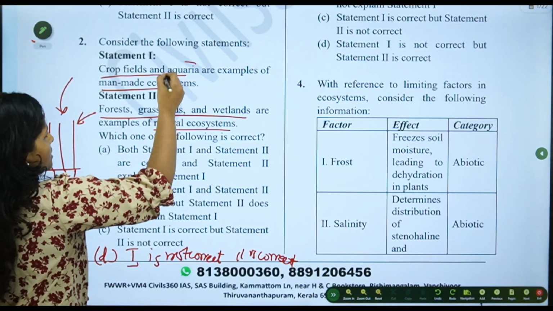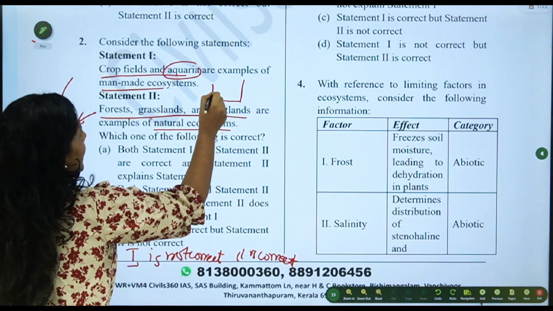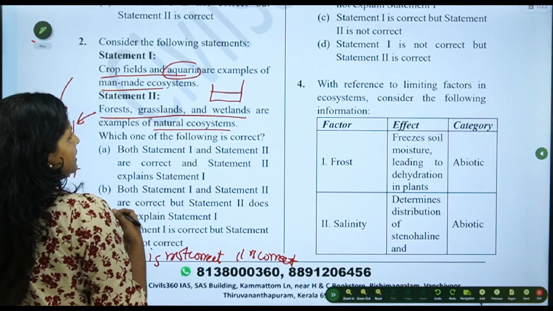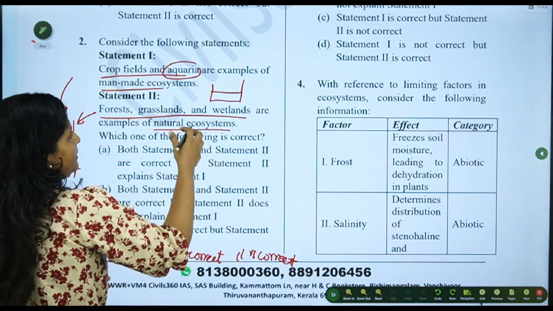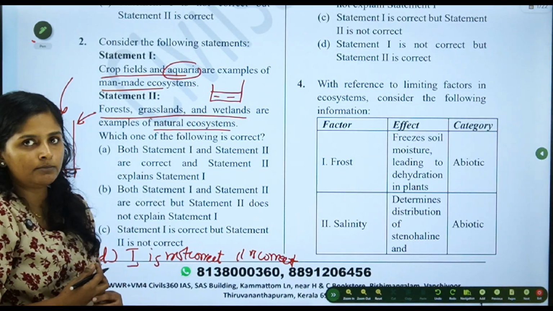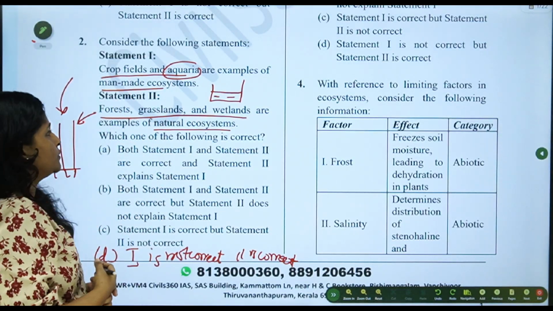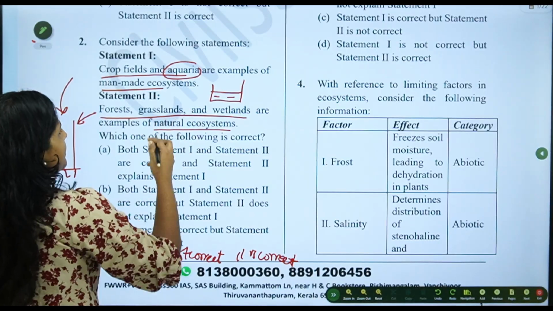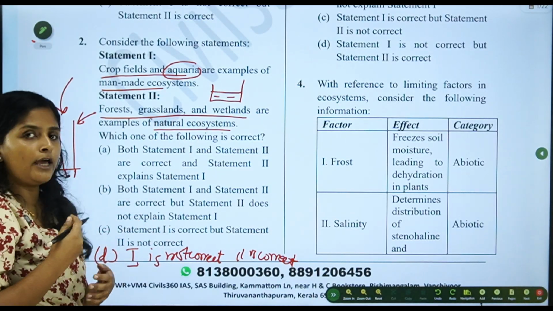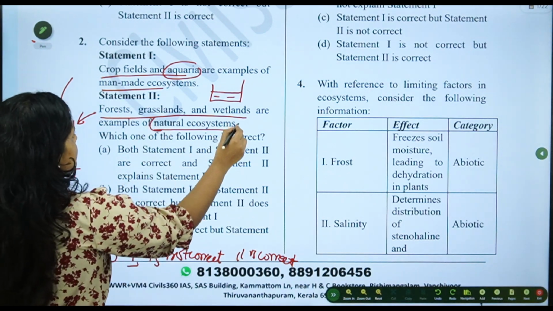Similarly aquaria also, we buy a tank, we add some aquatic plants, some water, some pebbles and some fishes, and this forms an ecosystem. So aquaria and crop field are man-made ecosystems. Now forest, grassland and wetlands developed on their own, they are growing on their own, so they are natural ecosystems.